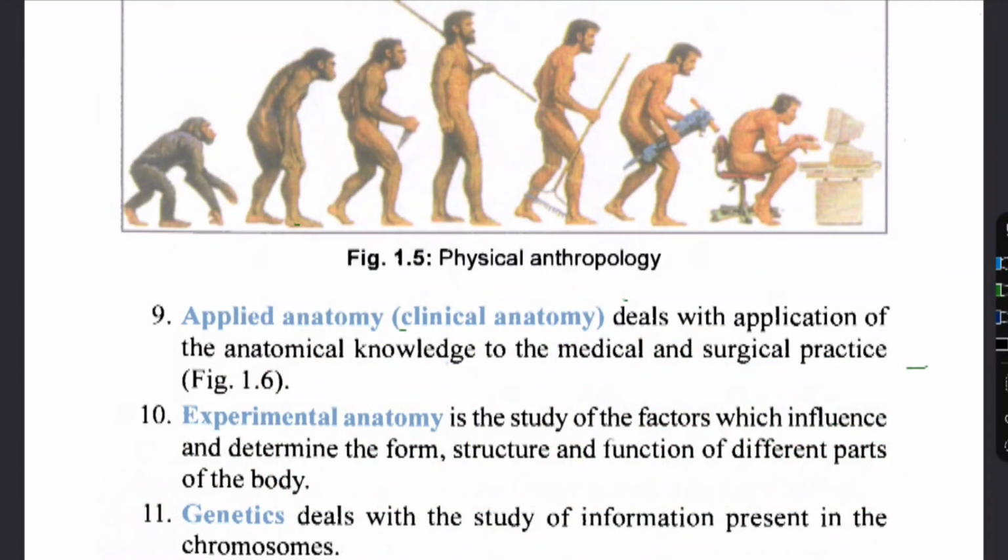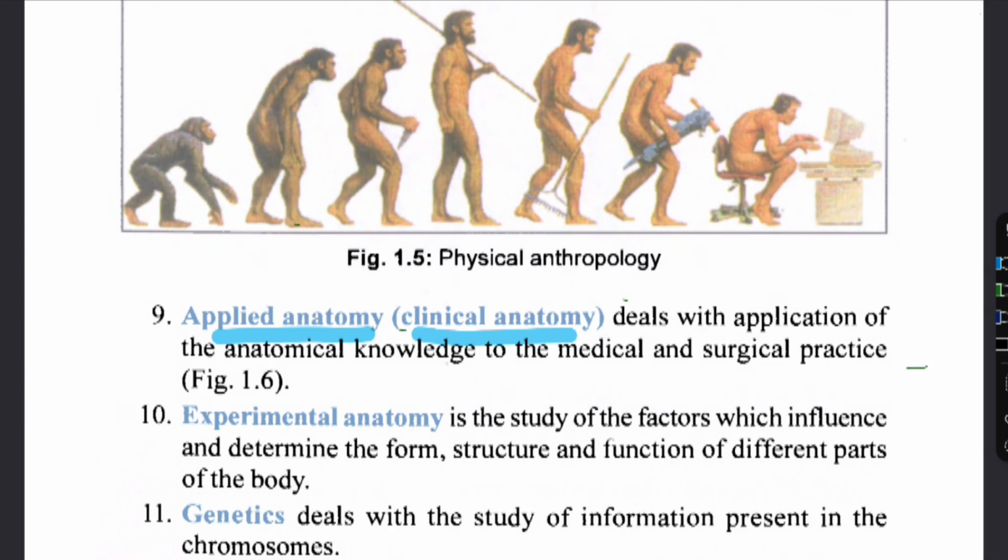And then next are applied anatomy, experimental anatomy and genetics. Applied anatomy is a very important aspect, that is clinical anatomy, in which you deal with the application of anatomical knowledge in medical or surgical practice. Like when you go to the OPD or to any surgical or medicinal practice, you will relate the anatomical knowledge to the particular disease, particular pathology. You can relate how this part is related with that particular problem and how we can resolve it.